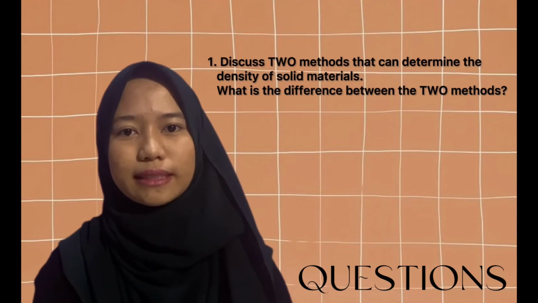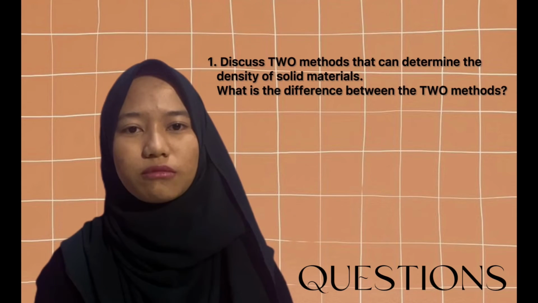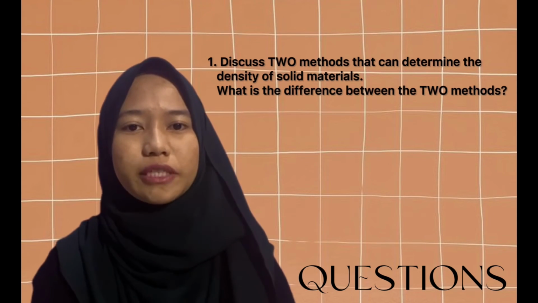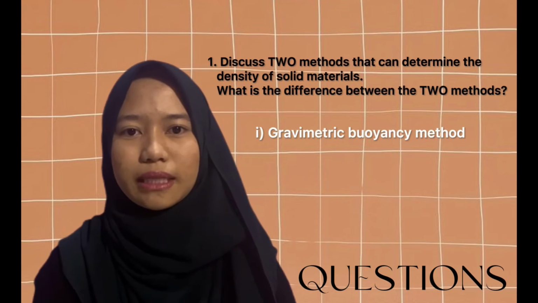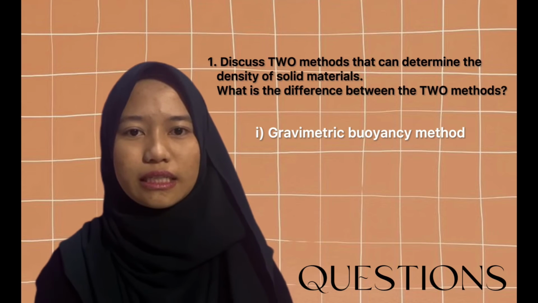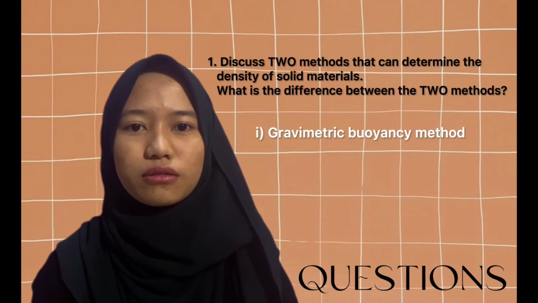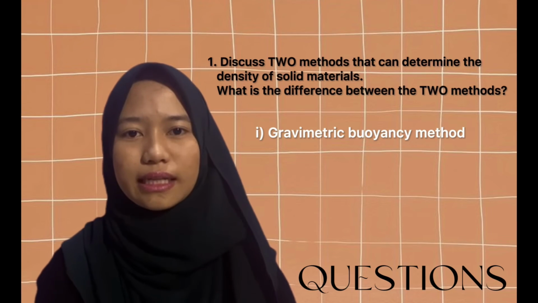Next, for the question part, question number 1 asks for two methods that can determine the density of solid materials and the difference between the two methods. The first method is the gravimetric buoyancy method. By comparing an irregularly shaped object's mass in air and its effective mass when submerged in water, this technique may be used to determine its volume and density.